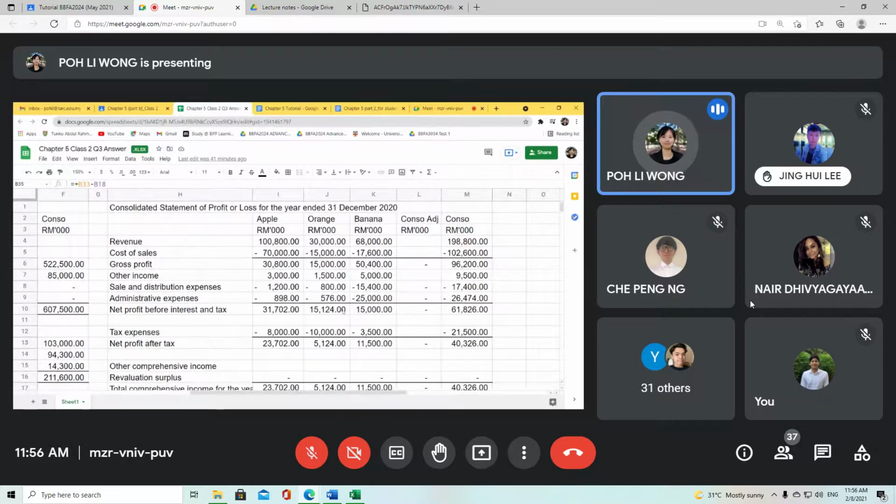I don't care about the adjustments first. I just take in and amalgamate first. For my consolidated statement of profit or loss, I am also amalgamating Apple, Orange, and Banana. So it is a very simple worksheet only.